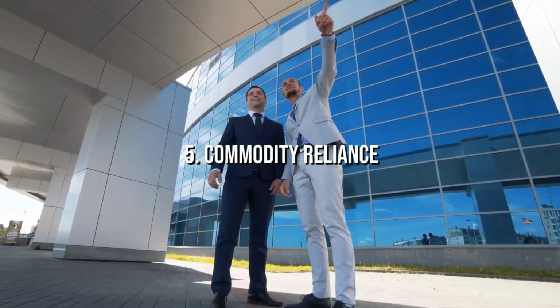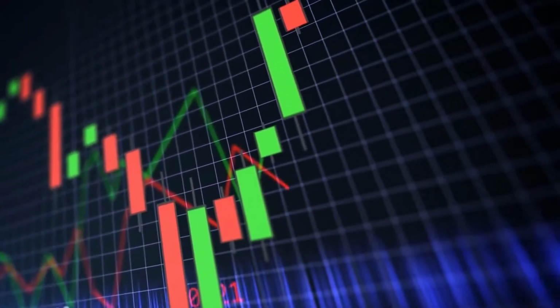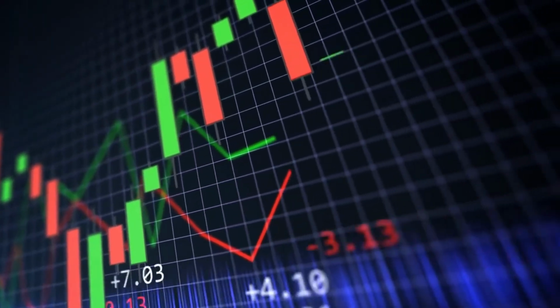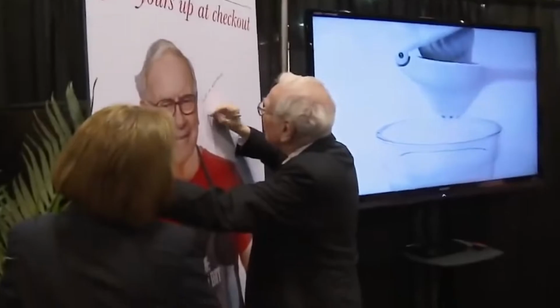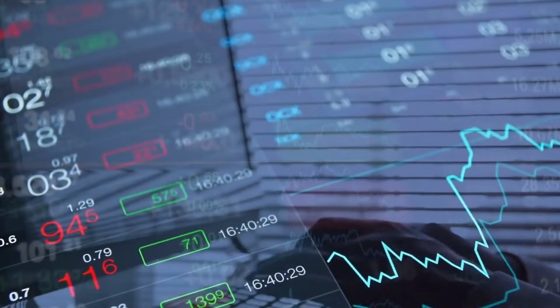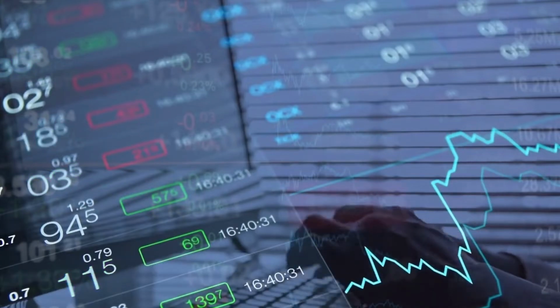5. Commodity reliance. You might initially think of this question as a radical approach to narrowing down a company. Buffett, however, sees this question as an important one. He tends to shy away, but not always, from companies whose products are indistinguishable from those of competitors and those that rely solely on a commodity such as oil and gas.